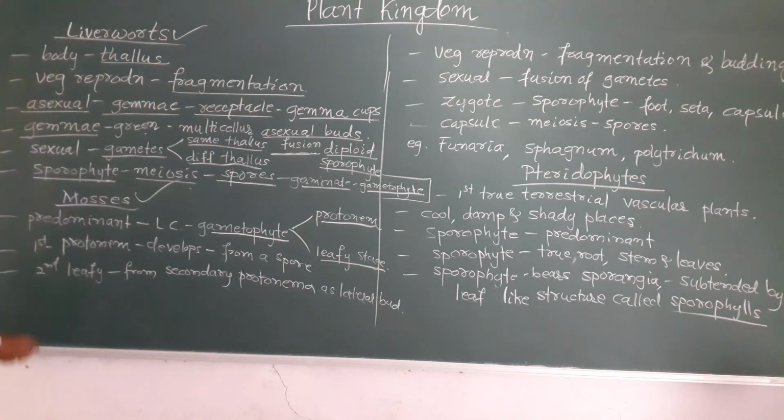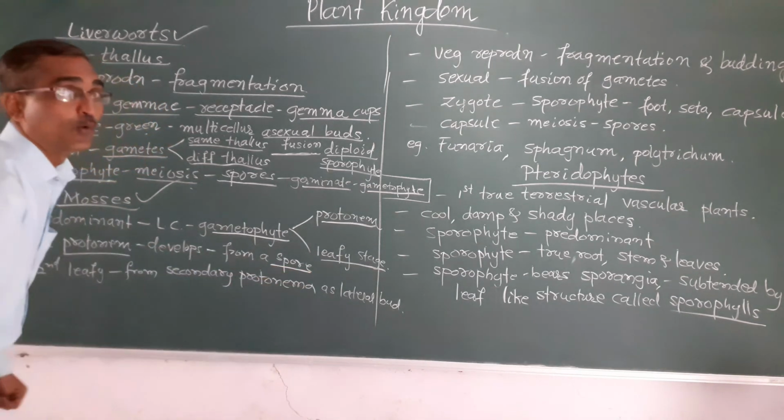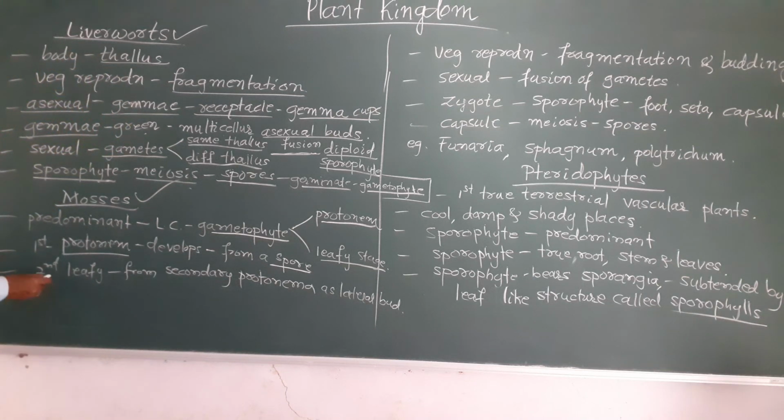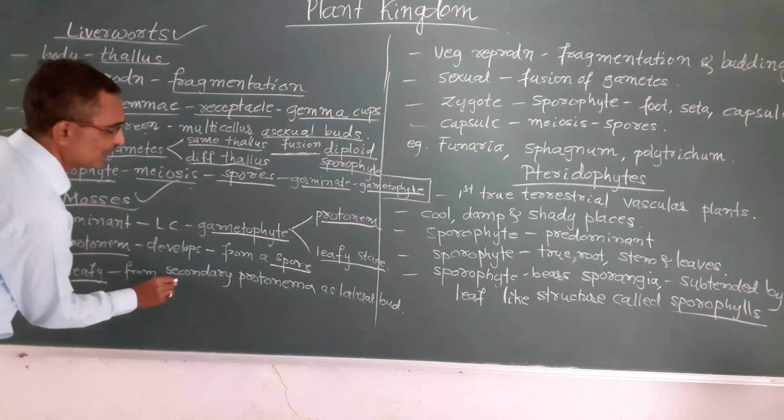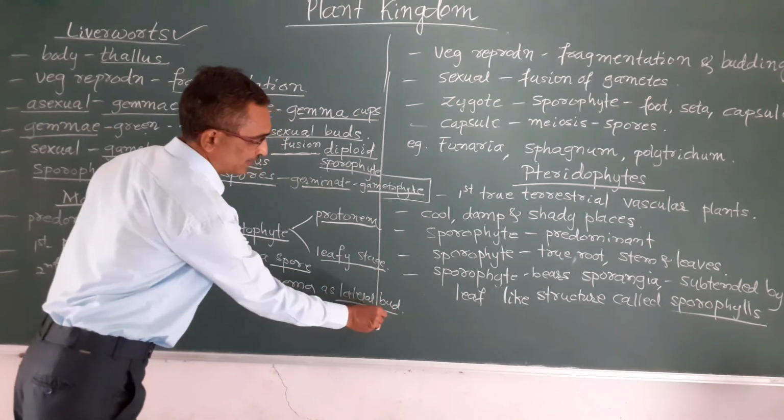Okay, and the first stage, the protonema, develops from a spore, whereas the second stage, the leafy stage, develops from the secondary protonema as lateral buds.